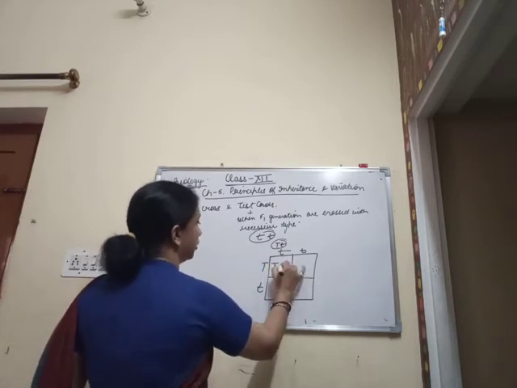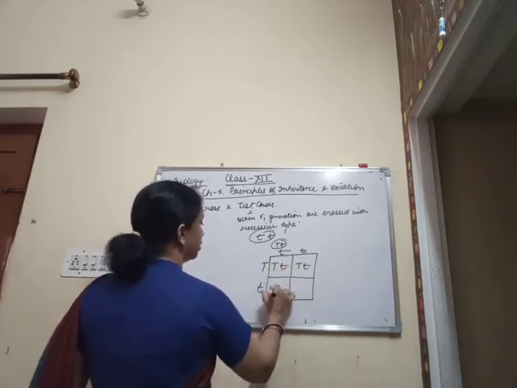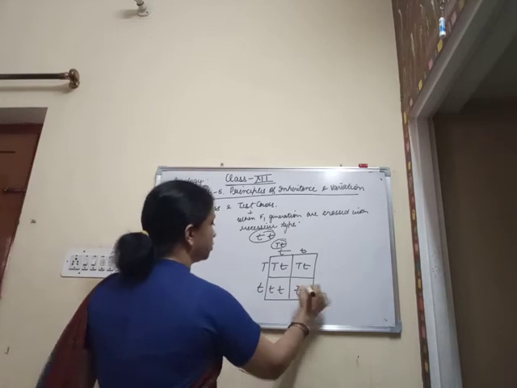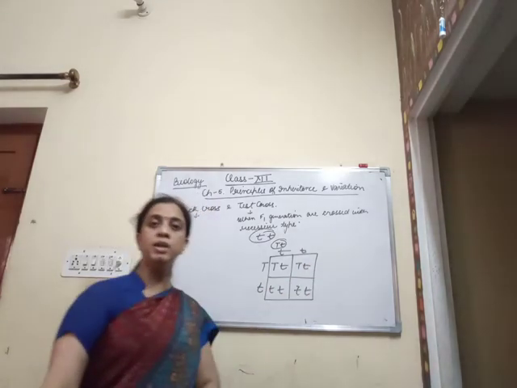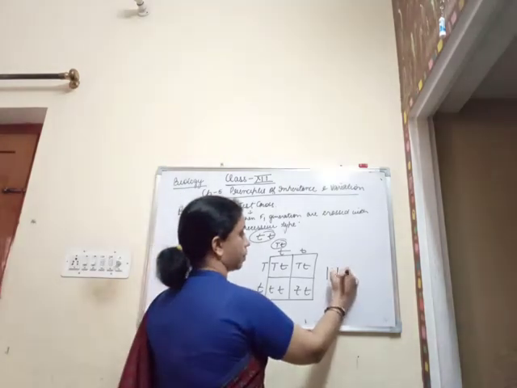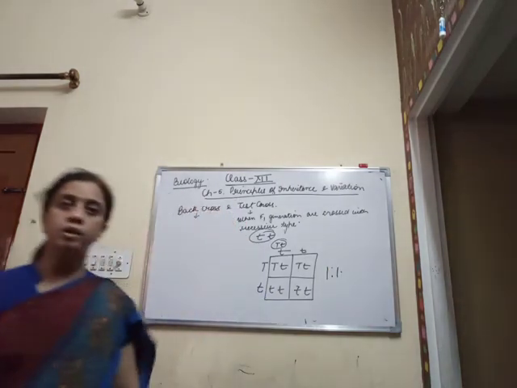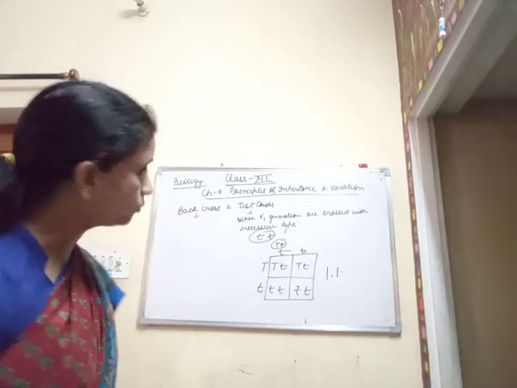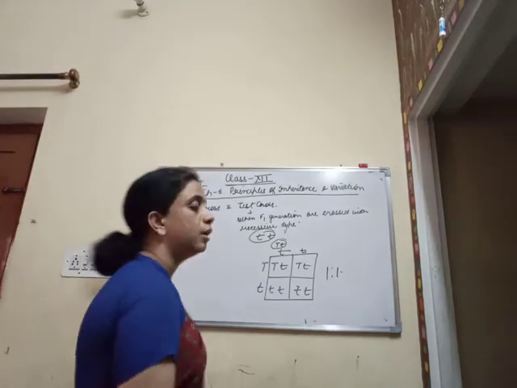Again it is capital T, small t, small t, here small t, and small t. Again the ratio that we obtain is 1:1. So here we have completed the back cross and the test cross.